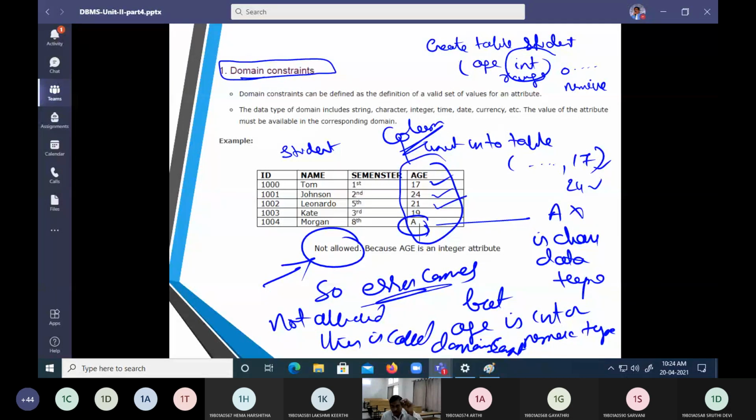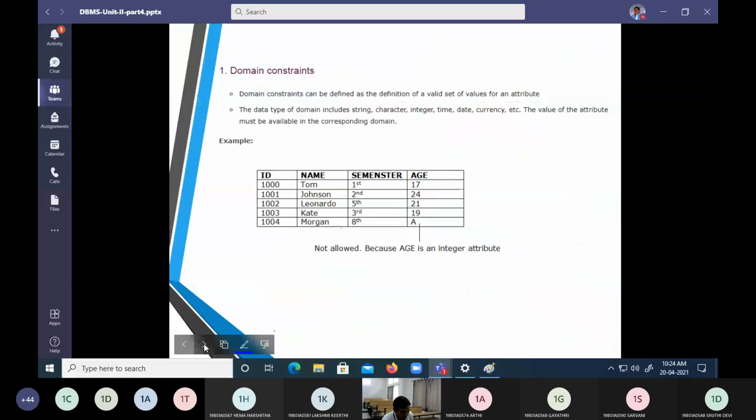As I have declared it as an integer, an error is going to come. The coming of this error is because of what we call a domain constraint. It defines a valid set of values for a range.